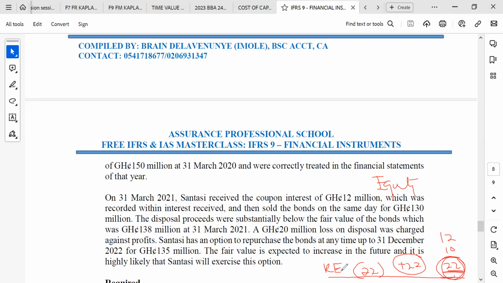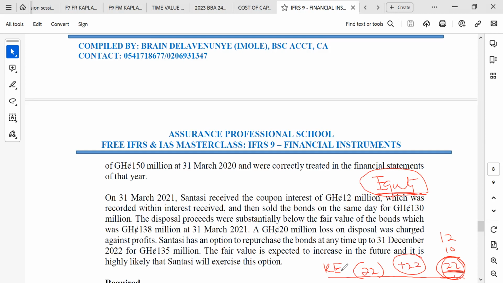But for equity instruments, if it's a financial asset through equity instrument, upon the disposal of the instruments, the gain or the losses will not be reclassified. The meaning is that that particular gain is for the owners of the company, and that is equity. The reserve has to form part of what? Equity. So it will still be in the equity reserve. We don't reclassify to retained earnings. That's what I'm trying to say.